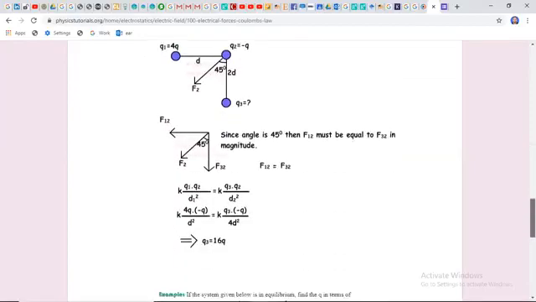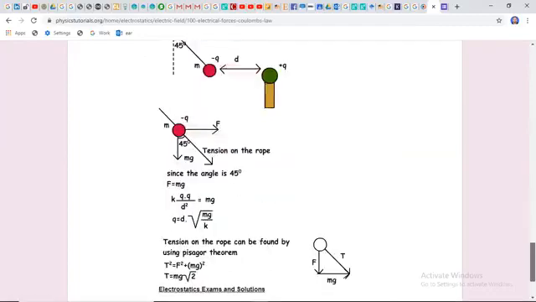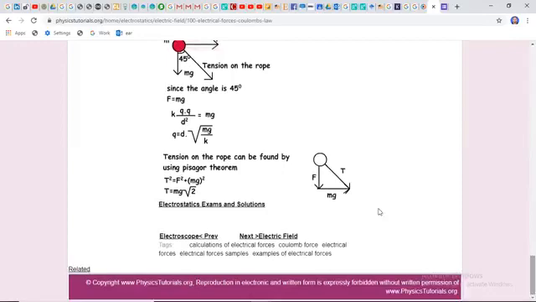So the force is implemented after this scenario in tension of force. This force is equivalent to tension, and most of the numericals of our second year pre-engineering physics we can also implement this kind of thing.